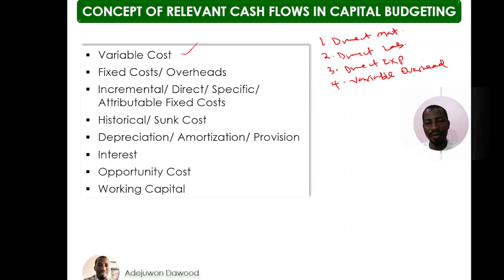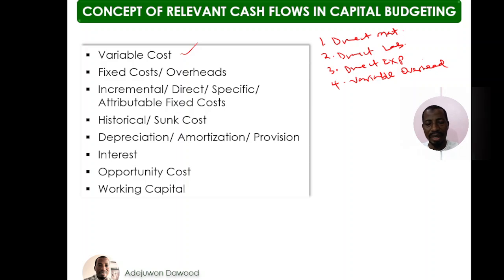So there are three different ways in which examiner can test fixed cost in a question. If you are given a fixed cost, no further information, that fixed cost is irrelevant. Just ignore. Say, for example, you are just given a fixed cost of 100,000, no additional information, no further information. That means that 100,000 is irrelevant, you ignore it.